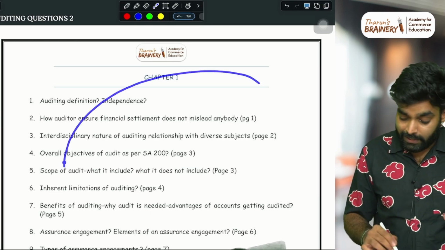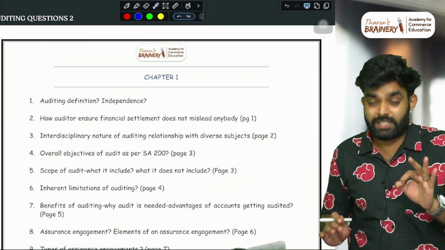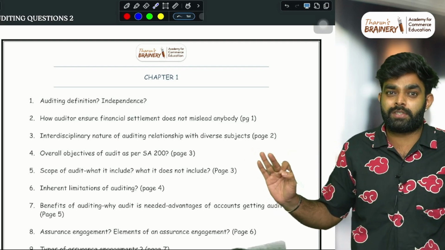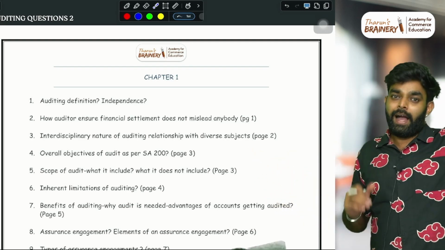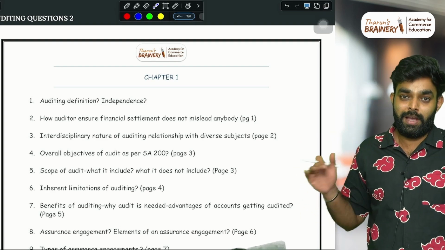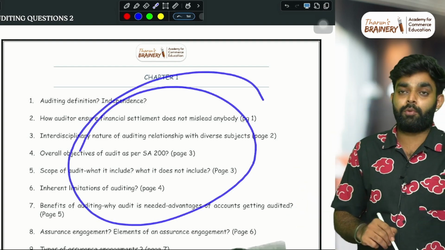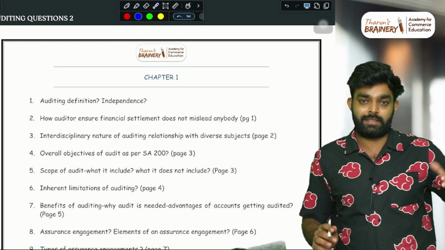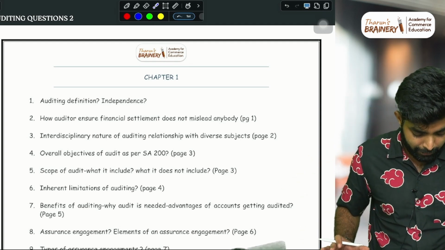And one more thing, guys, this is a question sheet only for descriptive questions. When you study this, at least 20 marks you will get. If you study all the questions from this, at least 15-20 marks you will get. But still, this is for remembering and recalling descriptive questions. MCQ is a completely different thing. Okay, I'm just saying it again and again.